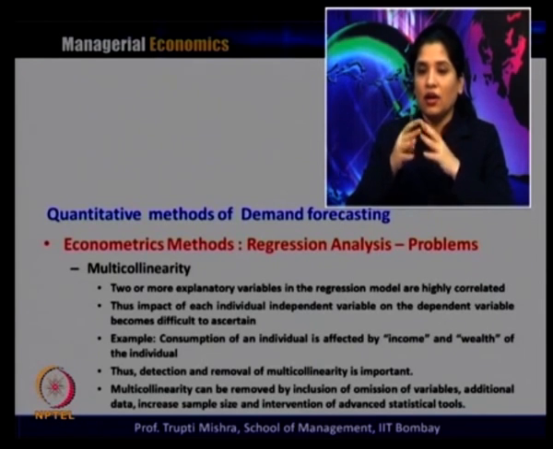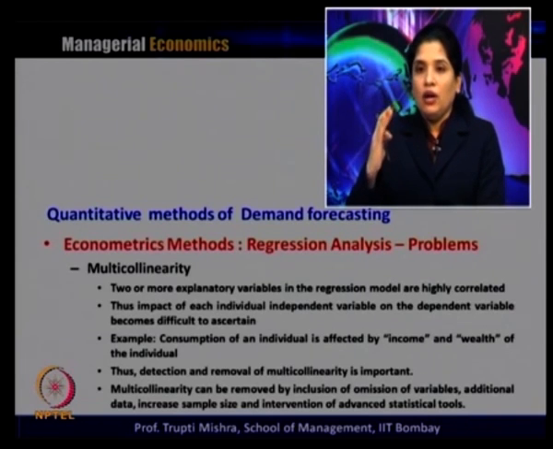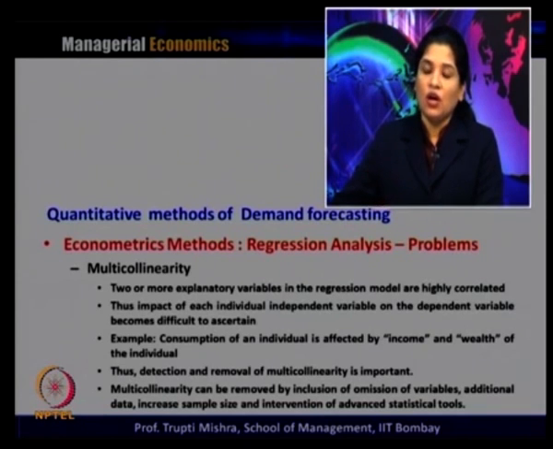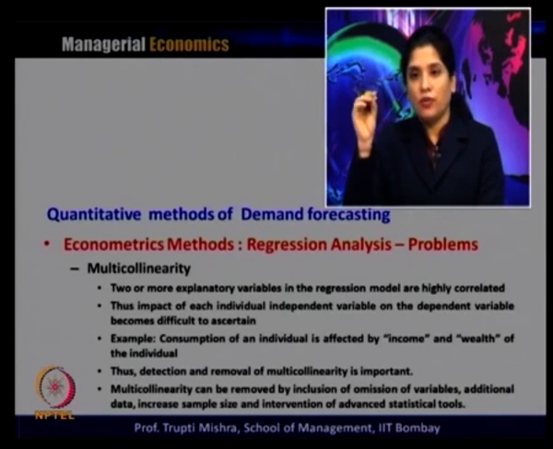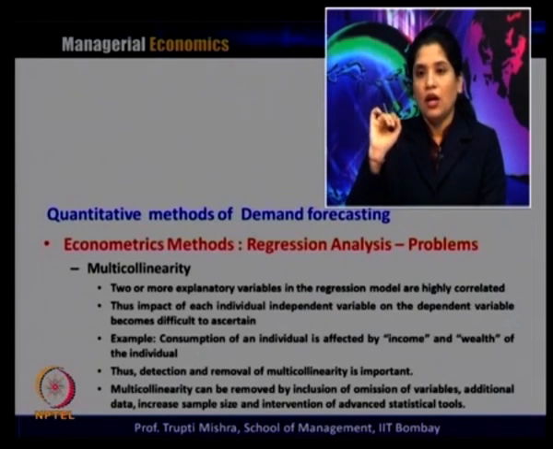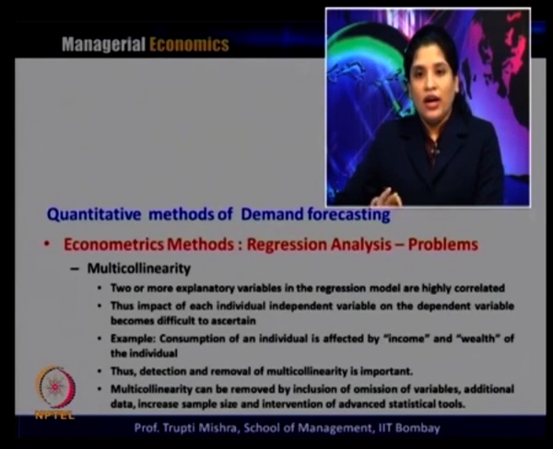Finding that is difficult. For example, the consumption of an individual is affected by the income and wealth of the individual, and if you look at income and wealth, they are closely related. So, in this case the detection and removal of multicollinearity is important, because otherwise it is difficult to find what the contribution to consumption is from income and what the contribution is from the wealth of the individual. This multicollinearity can be removed by inclusion or omission of variables, additional data, increased sample size, and the intervention of advanced statistical tools.